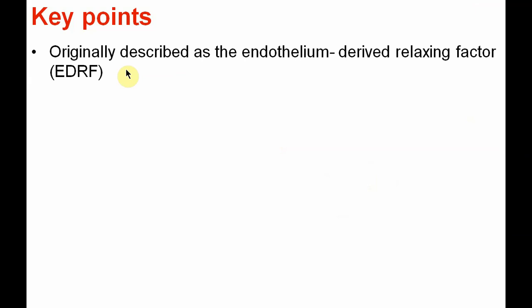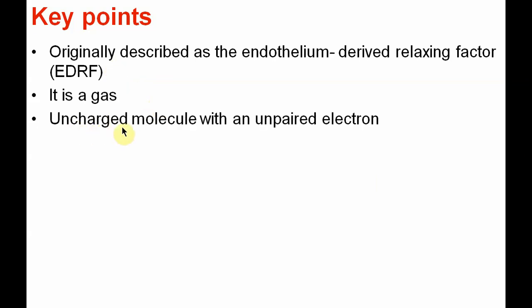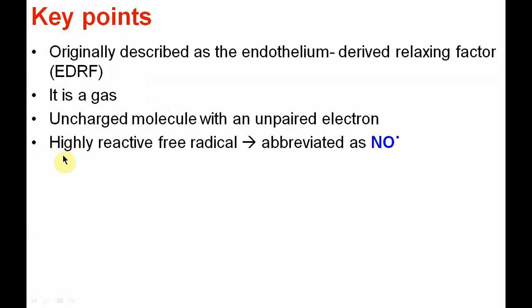Originally nitric oxide was described as endothelial derived relaxing factor, that is EDRF. It is a gas. It is an uncharged molecule with an unpaired electron. As it contains an unpaired electron, it immediately combines with or receives another electron to stabilize, and that's why it is a highly reactive free radical, abbreviated as NO with a superscript dot. Here you can see it is a superscript dot, so it is abbreviated like this.